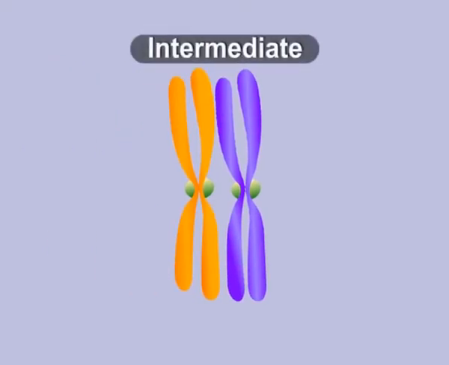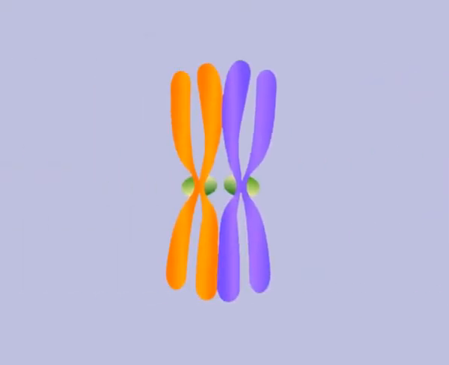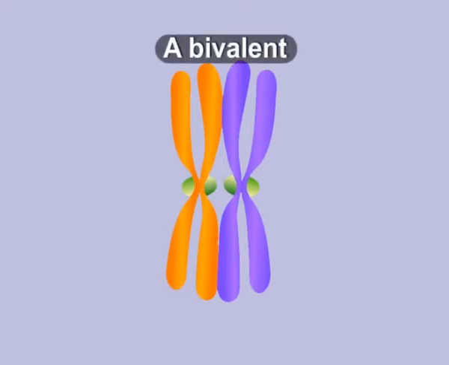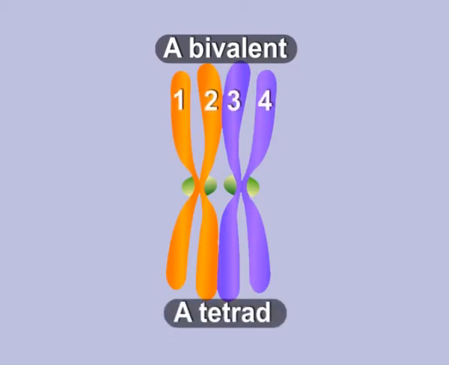Intermediate when pairing starts anywhere between the centromere and the end. We see that a pair of homologous chromosomes consists of two chromosomes. That is, a bivalent can also be called a tetrad as it has 4 chromatids.